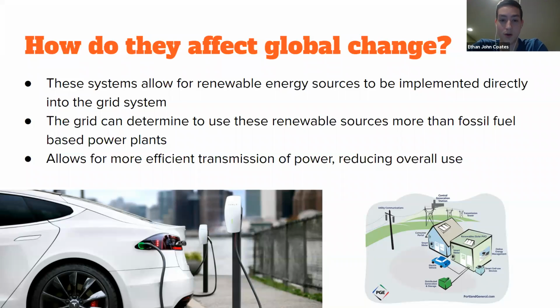Thirdly, it allows for more efficient transmission of power, which reduces overall use. Because we have energy going to each utility, the utility only takes what it needs and then gives it back to the grid. Each utility shares power and the right amount is used, and so you don't have to produce as much.